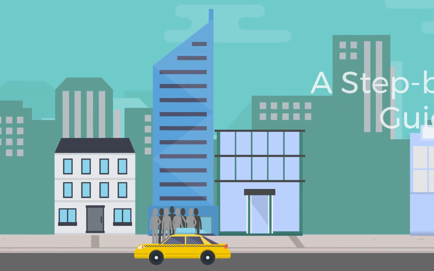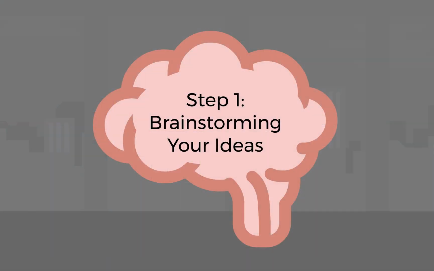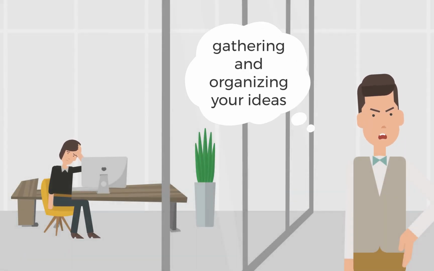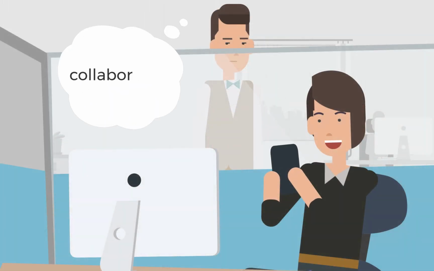A step-by-step guide. Step 1. Brainstorming your ideas. To make the most of ChatGPT as your writing assistant, start by gathering and organizing your ideas. Doing so will help set the stage for smooth collaboration and ensure a solid foundation for your article.